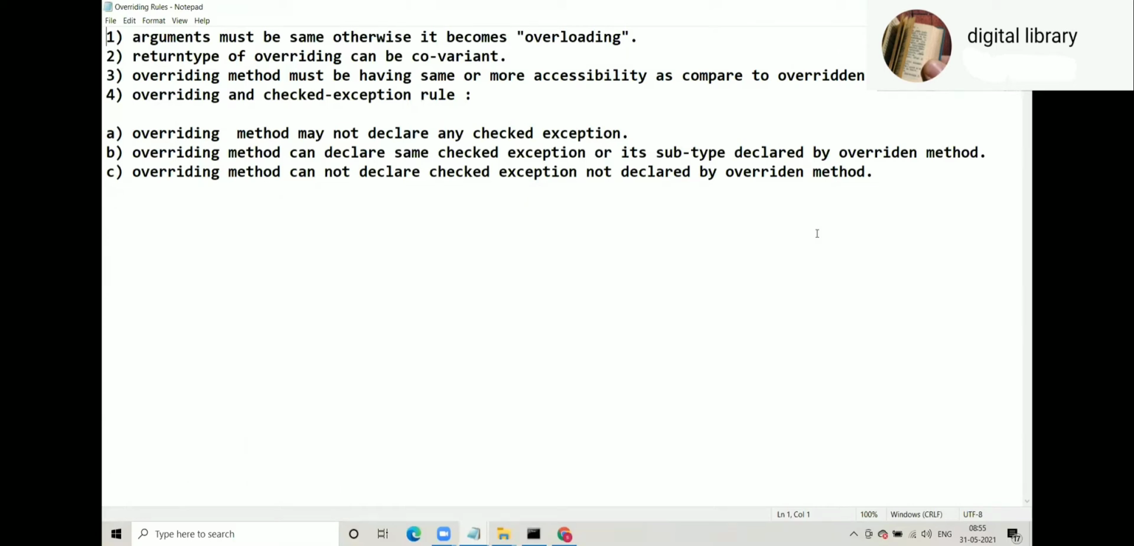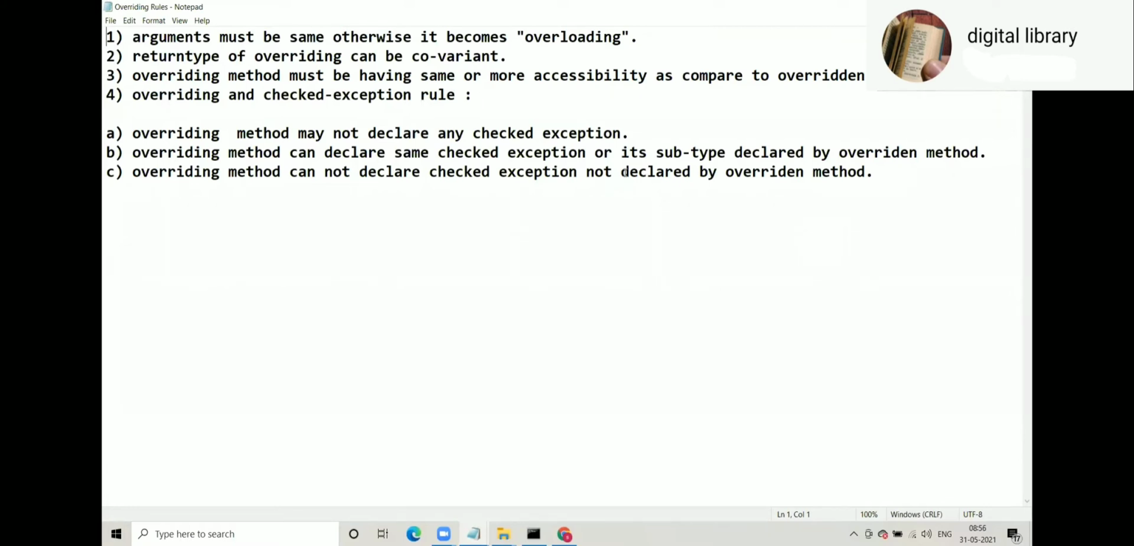There are 4 rules. Today we are going to discuss 3 rules. The 4th rule we are not going to discuss today because the 4th rule is related to exception handling. So in the exception handling topic we will understand or learn that rule. But today we will discuss all 3 rules.